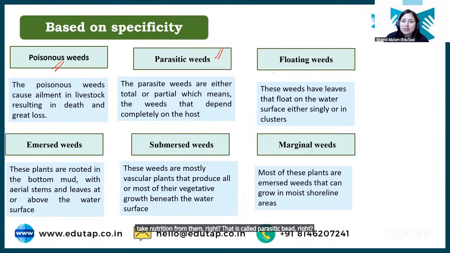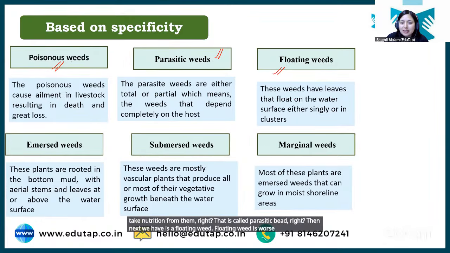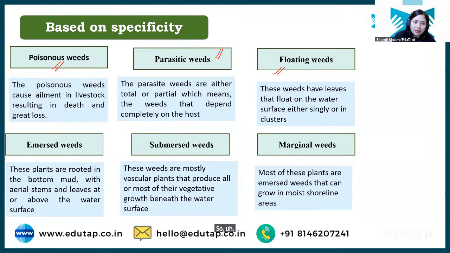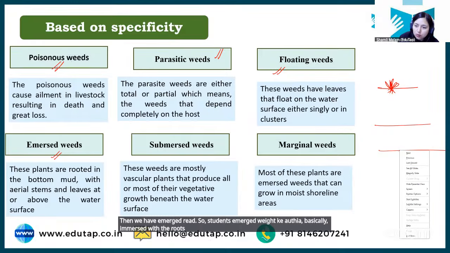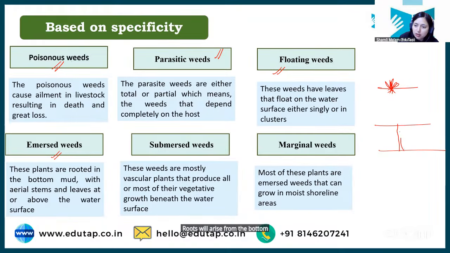Then next we have floating weed. Floating weed basically floats on the water surface. The roots and leaves will float over the water surface. Then we have immersed weed. So students, what is immersed weed basically? In immersed weed, the roots will arise from the bottom of the water body and the leaf part will come out from the water surface. Okay, this is the immersed weed.